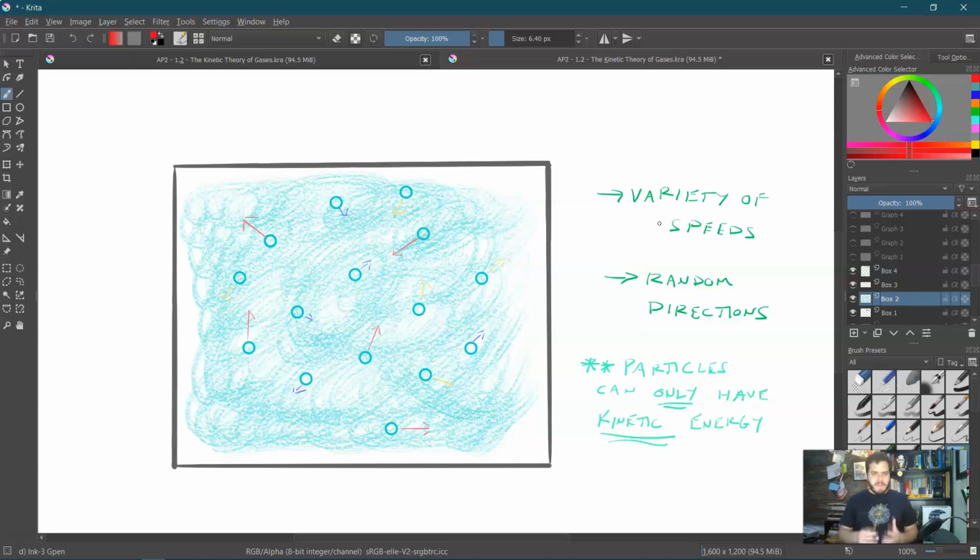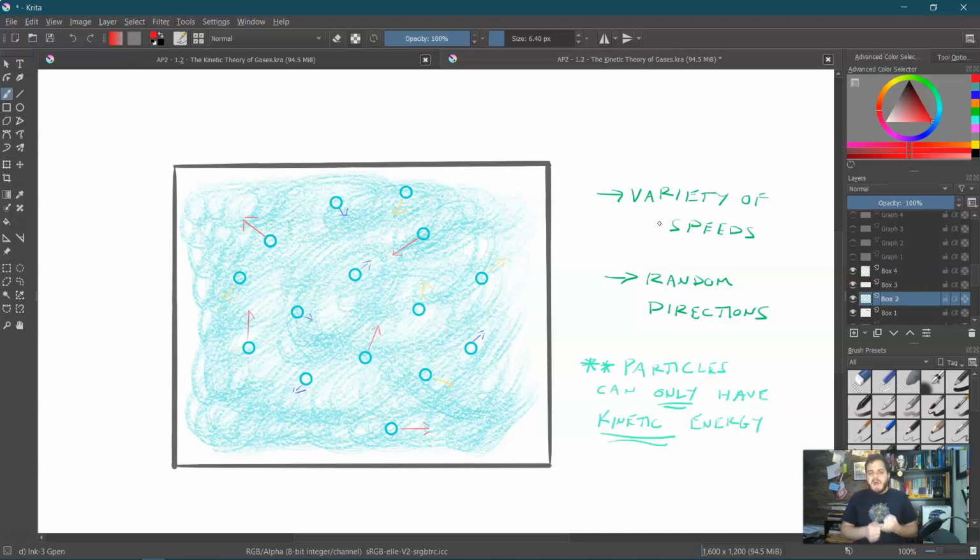And if we think about this, what's the type of energy that anything can have? We've talked about things like kinetic energy, internal energy, potential energy. But remember we said they're ideal, so they don't interact in any way besides hitting each other. So that removes all potential energy, especially when we say that they're really not affected that much by gravity. So no potential energy.